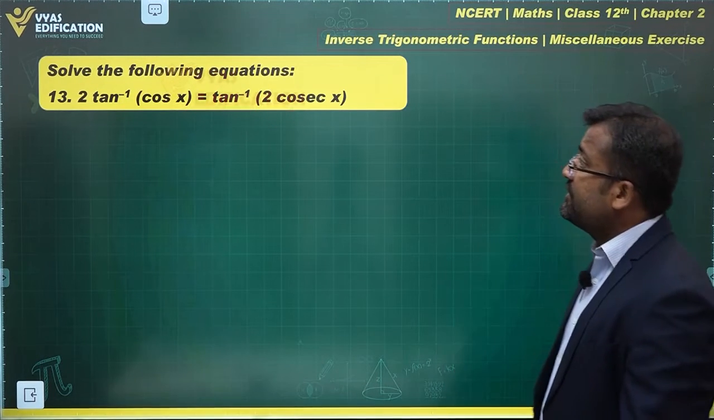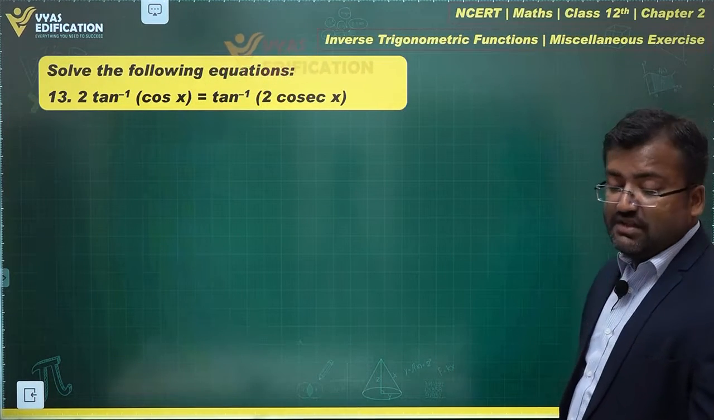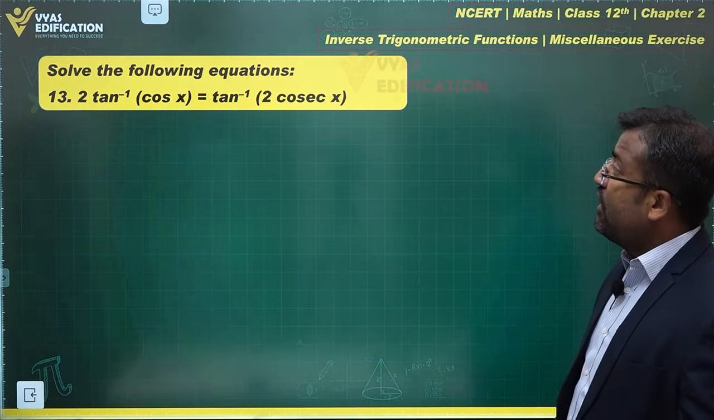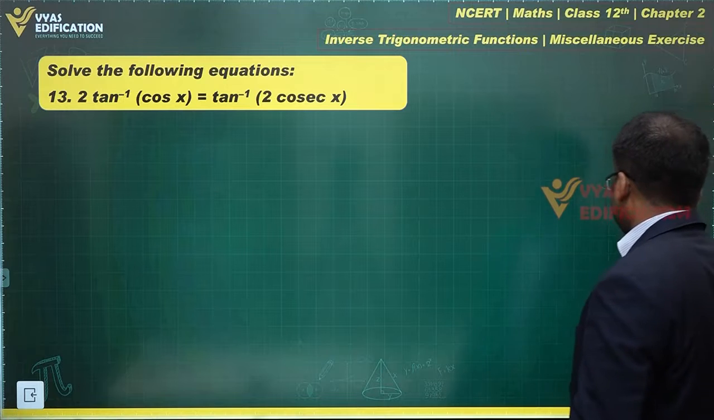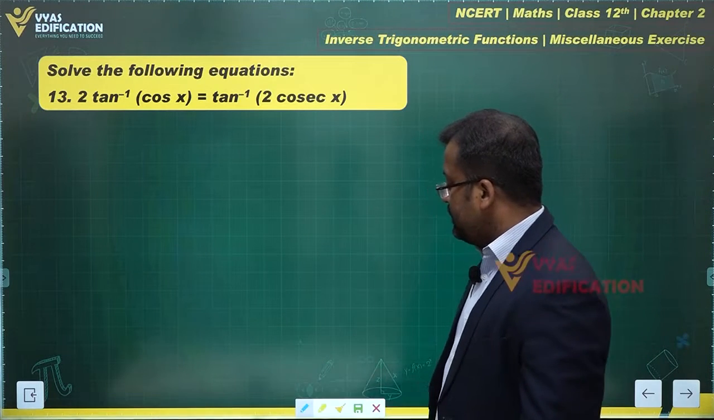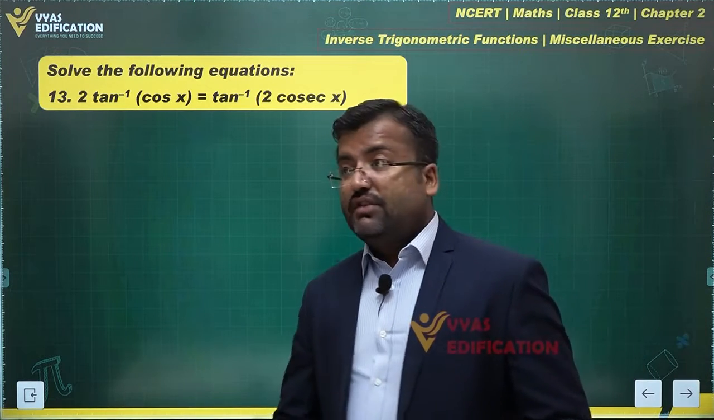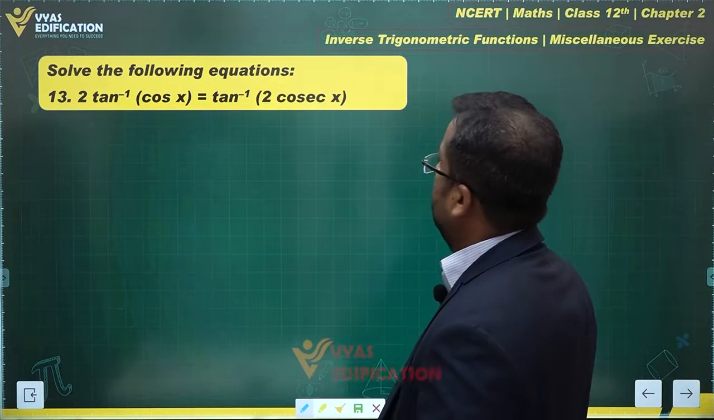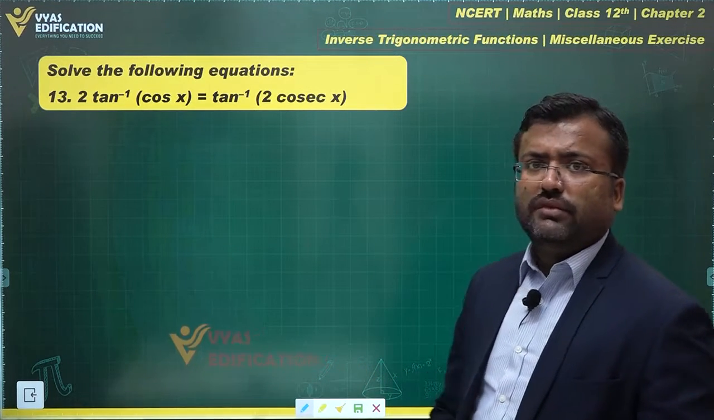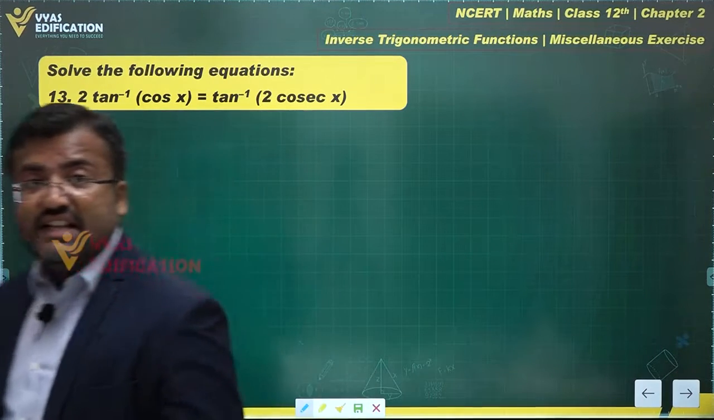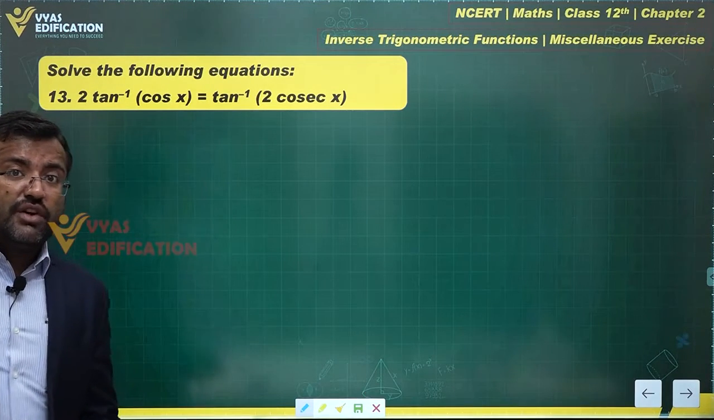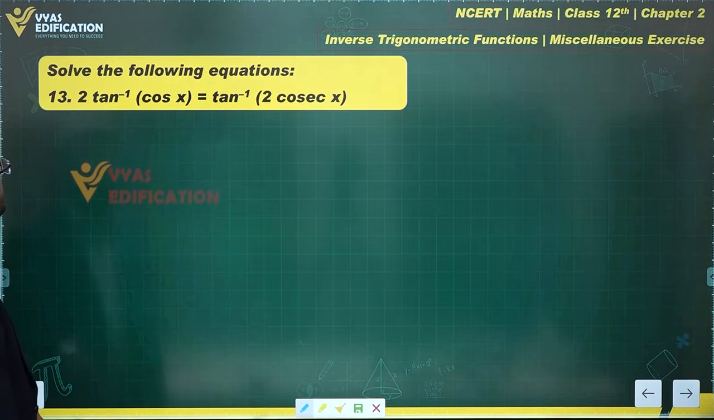Let's talk about this question next. 2 tan inverse cos x. This question is related to solving of equations. 2 tan inverse cos x is equal to tan inverse 2 cosec x. How do we go about solving this question? For solving this kind of question, we'll try to simplify and solve using principal values, and then check the answer at the end. For ITF equations, we check the answer at the end, right?